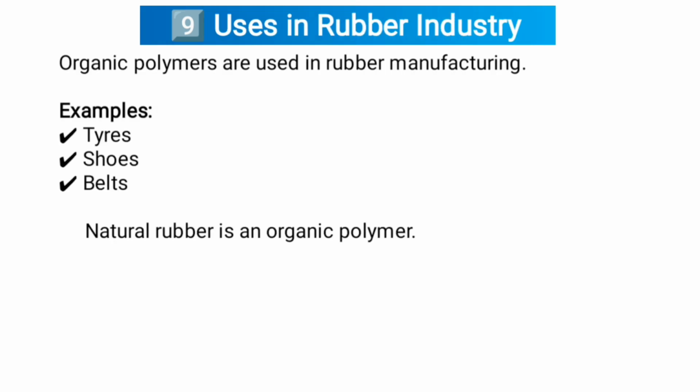The ninth one is uses in rubber industry. Organic polymers are used in rubber manufacturing. Examples, toys, shoes, belts. Natural rubber is an organic polymer.